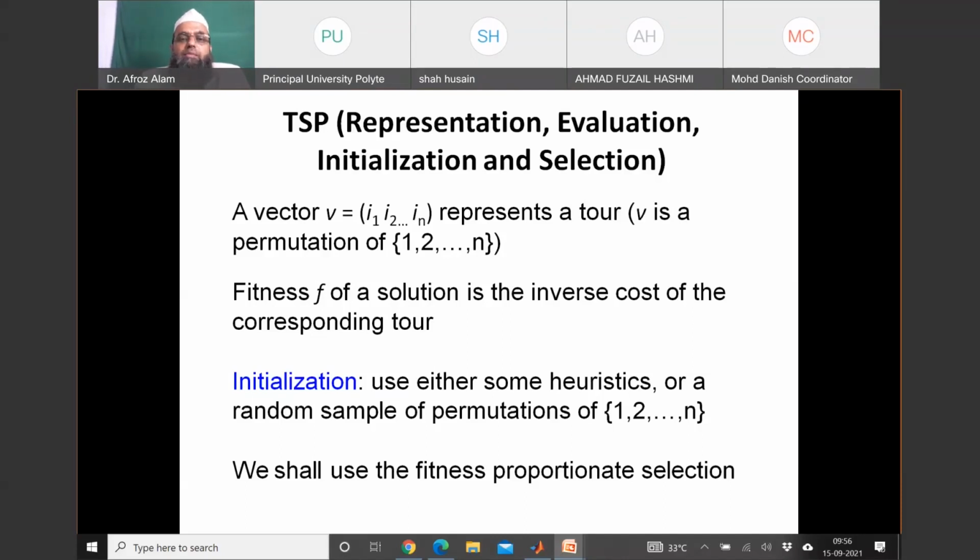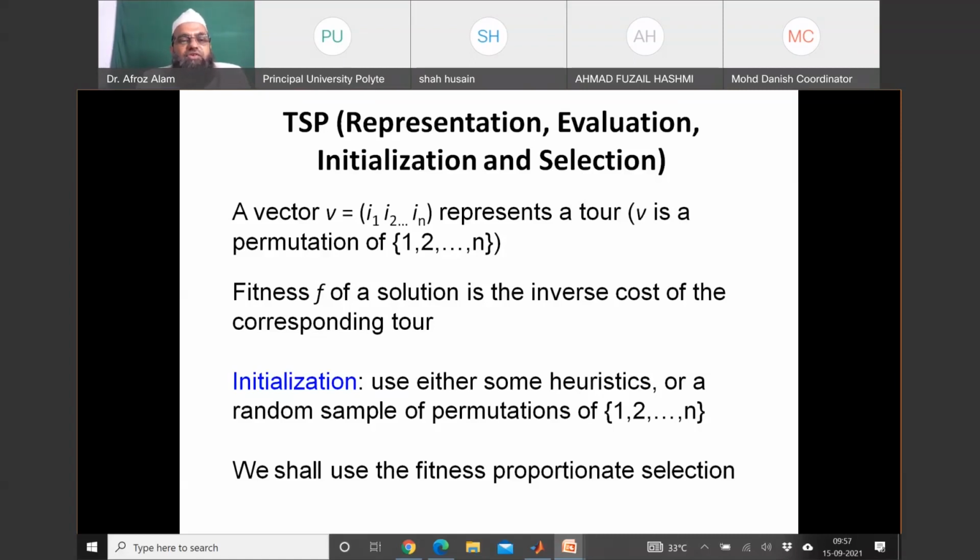Recall that our main problem is to find out the minimum cost of tour by a traveling salesman, which has to travel n number of cities once only, and all cities, and return to its original city.